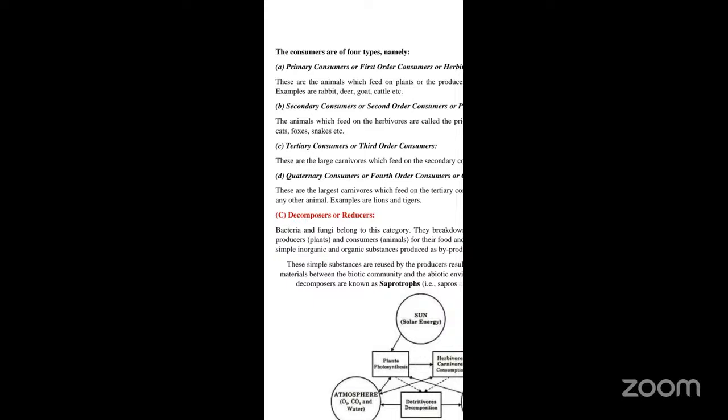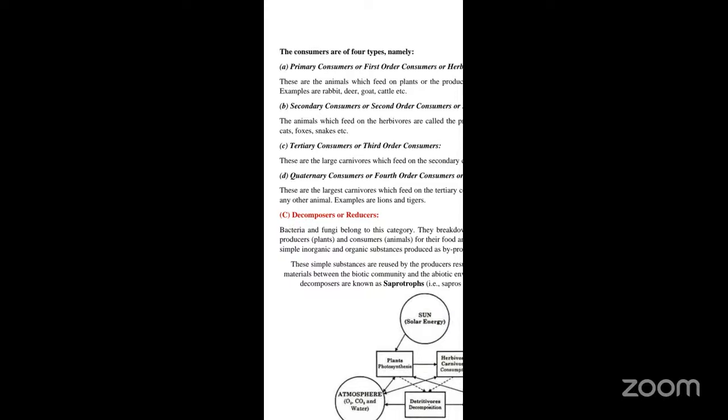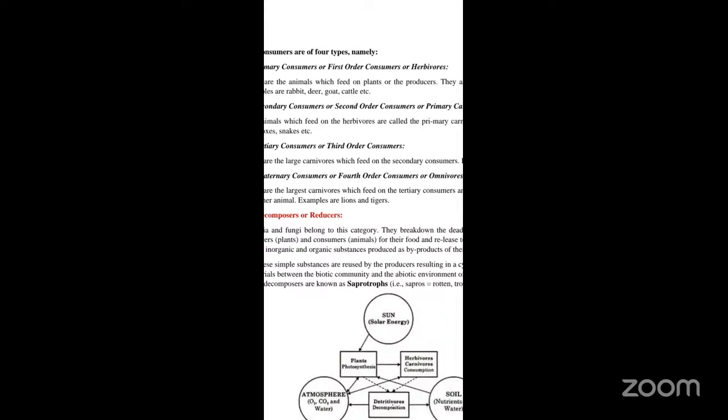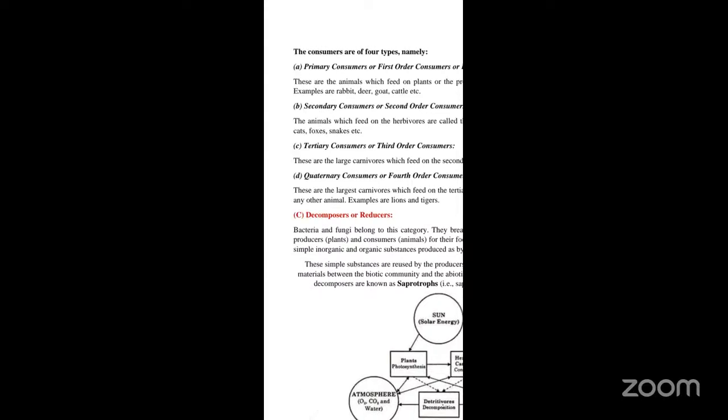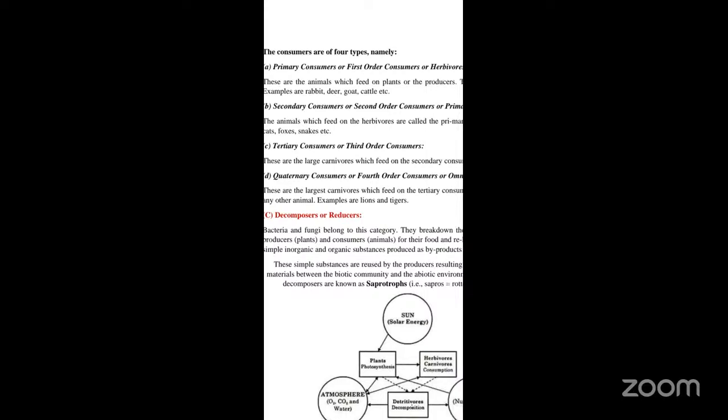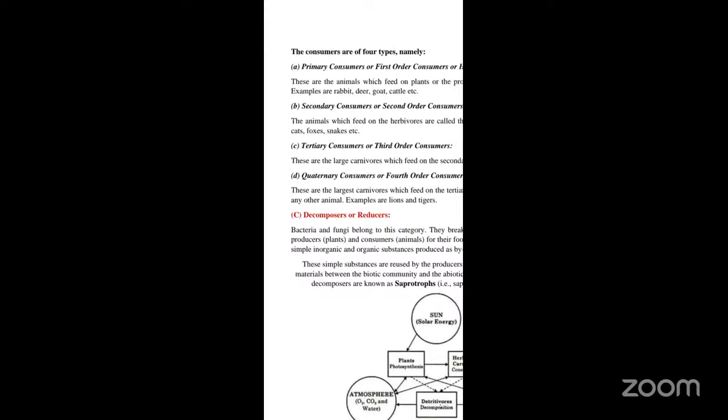Now, secondary consumers are called second order consumers, or you can also call them primary carnivores. These animals feed on the herbivores, like cats, foxes, as well as snakes.